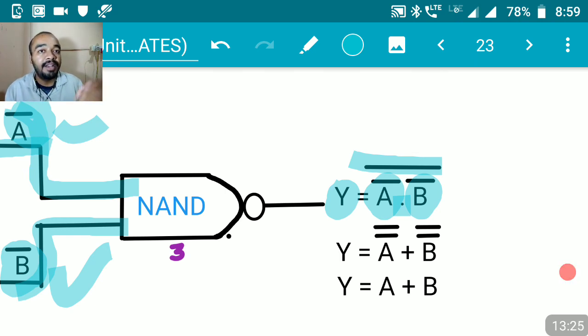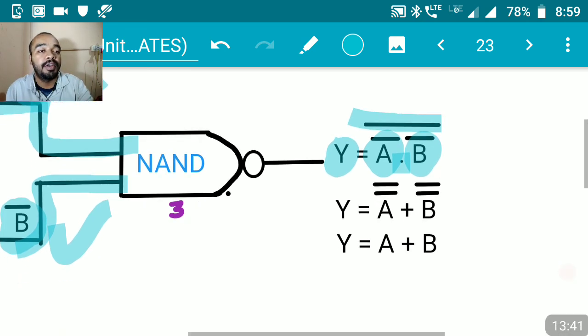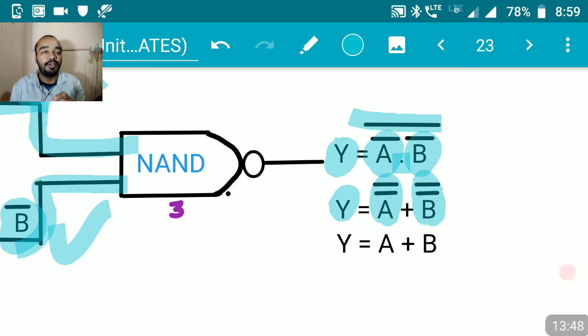So now let us resolve this equation. A bar and B bar whole bar can be resolved into A double bar or B double bar, because of using De Morgan's theorem. So we get this equation, Y is equal to A double bar or B double bar, right?